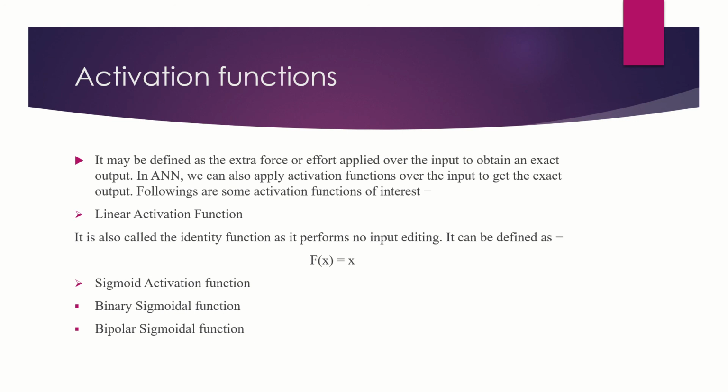The linear activation function is very simple. It is also called the identity function, as it performs no input editing. It can be defined as f(x) = x, because no input editing is done over here. In the case of the sigmoid activation function, we will study two sigmoid functions: one is the binary sigmoidal function and the other is the bipolar sigmoidal function.